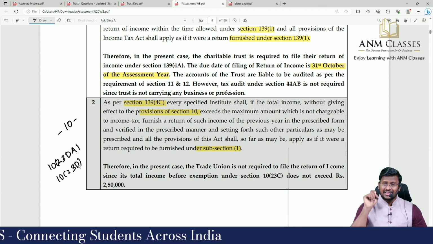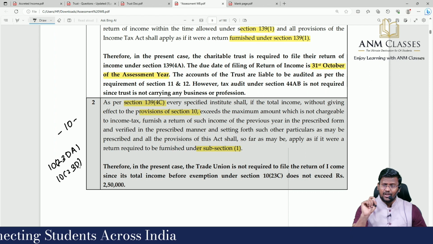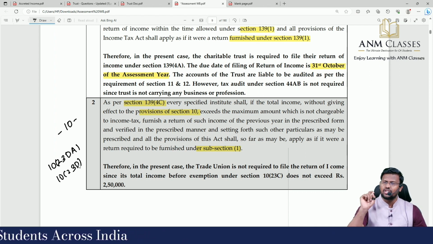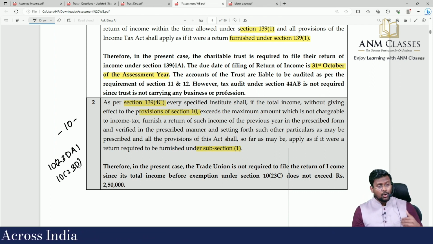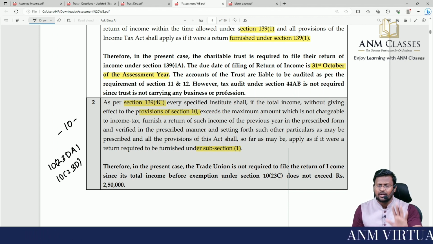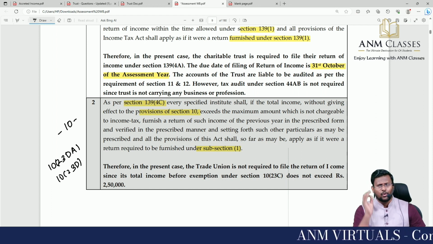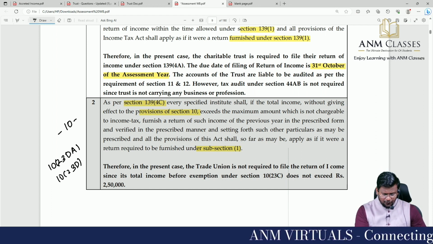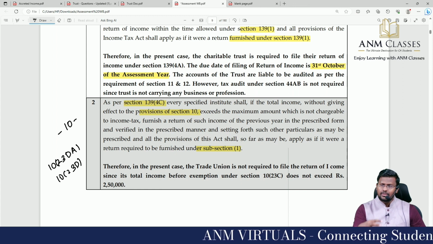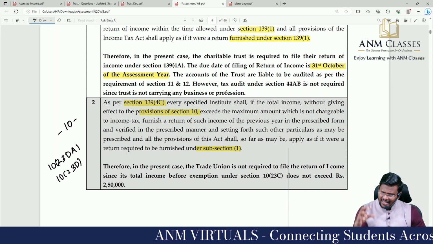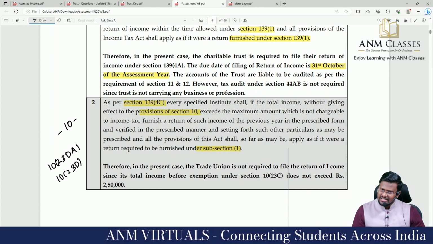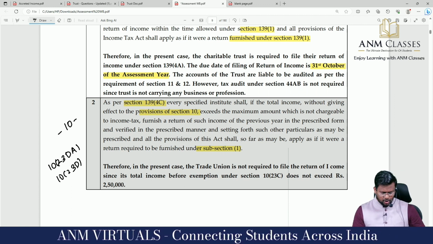So the threshold under 139(4)(a) is exemption under section 11 and 12. Without claiming exemption under section 11 and 12, if your income exceeds the basic exemption limit, you are liable to file the return of income under section 139(4)(a). As for 139(4)(c), without claiming exemption under section 10, if your income exceeds the basic exemption limit, you are liable to file the return of income.